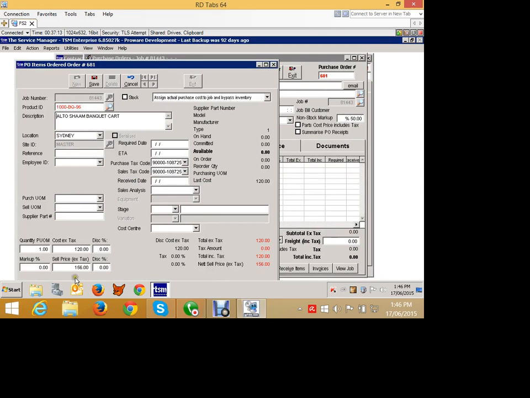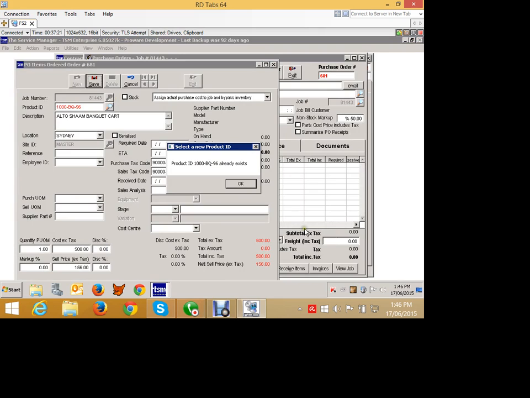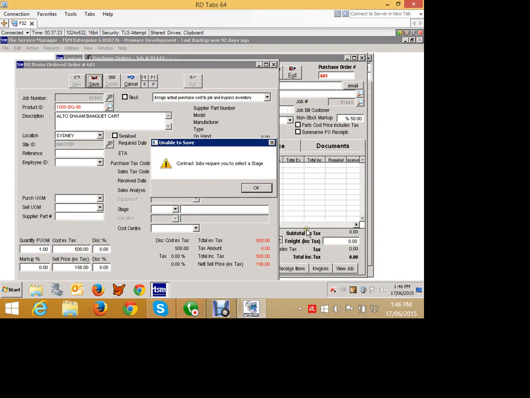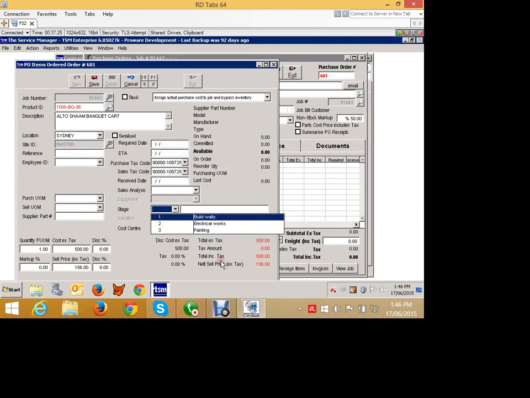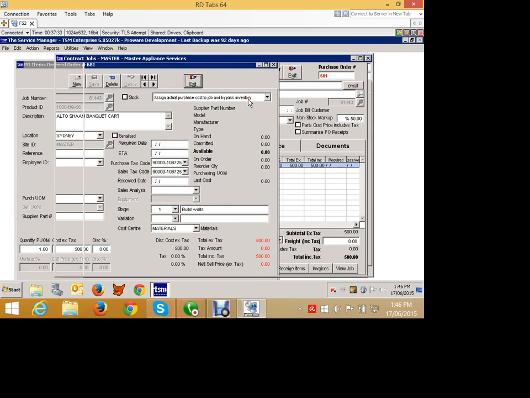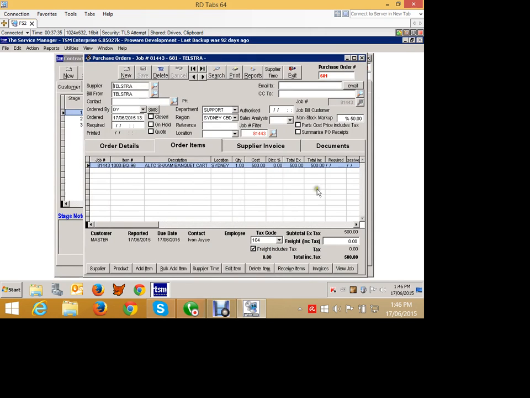Don't really care what it is. And there's going to be $500 worth of parts ordered. Oh, I have to select a stage, sorry. I'm ordering it for stage 1, building the walls. Don't really care. Okay. It's just warning me that I already have that part number on the job.